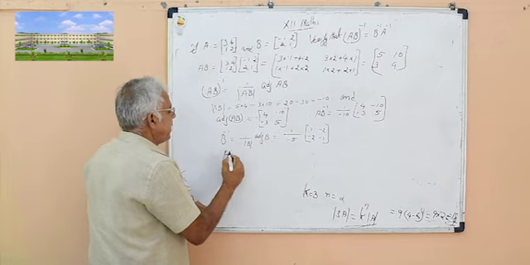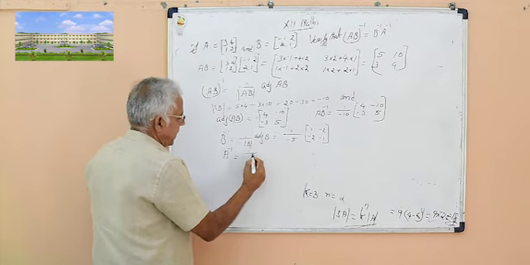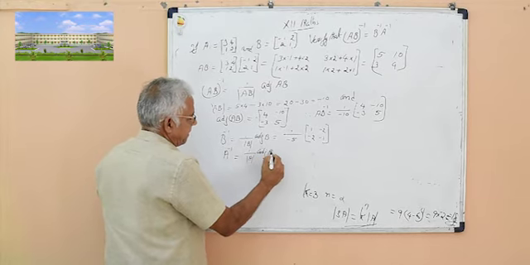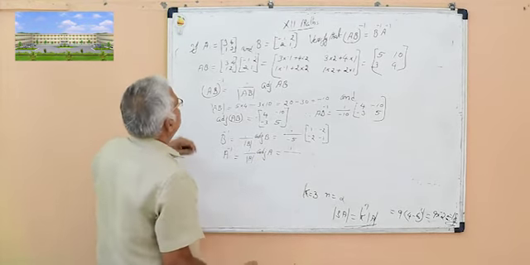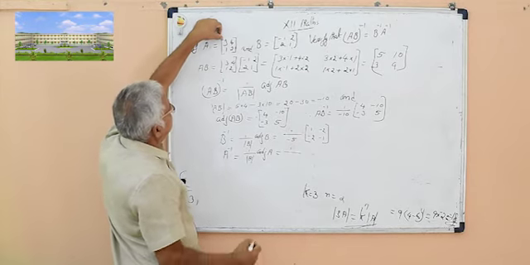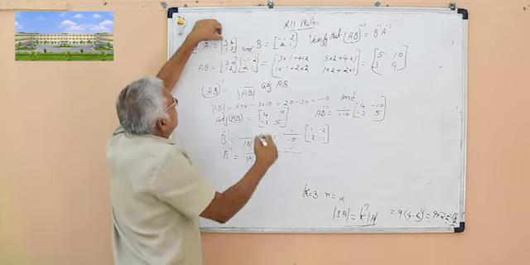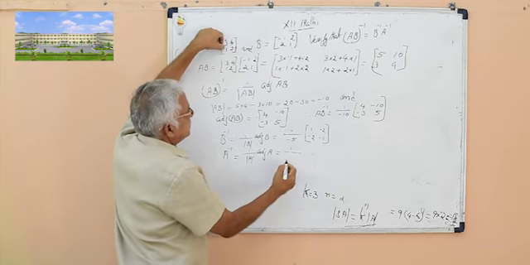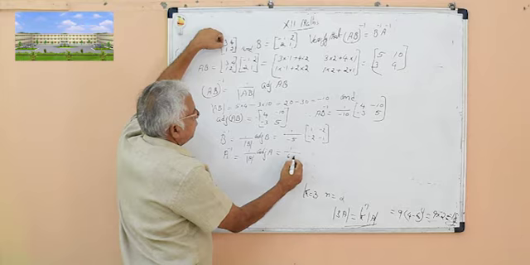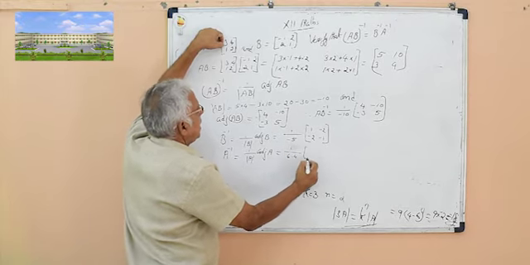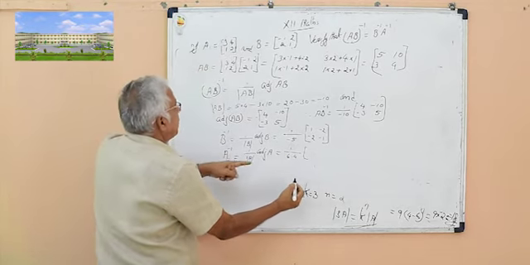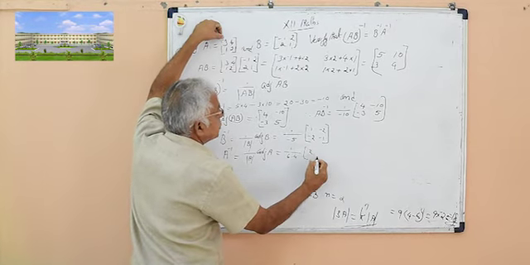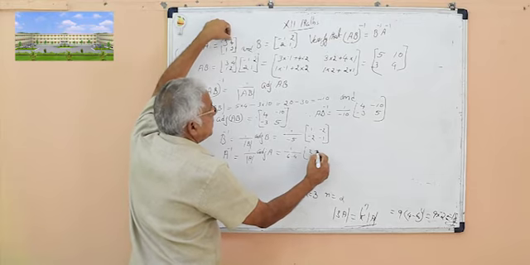Similarly, A inverse is equal to 1 by determinant of A into adjoint of A. Determinant of A is equal to the product of the main diagonal, 3 into 2, 6, minus 1 into 4, which is 2. Adjoint of A: main diagonal elements 3 and 2 interchange to 2, 3, and the off diagonal signs change.